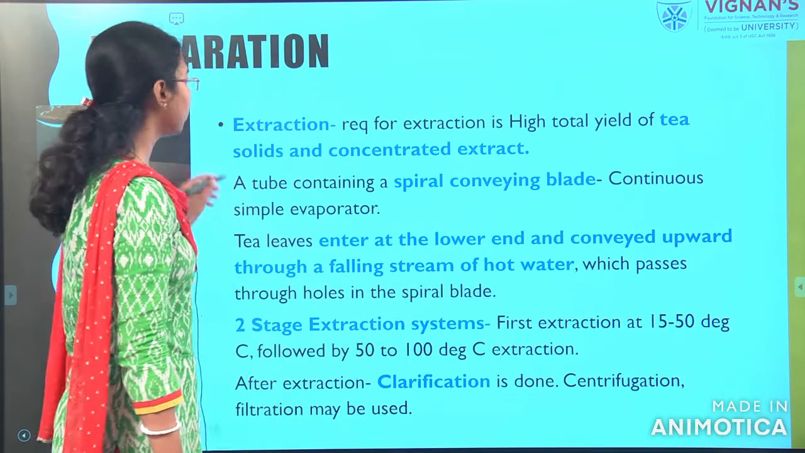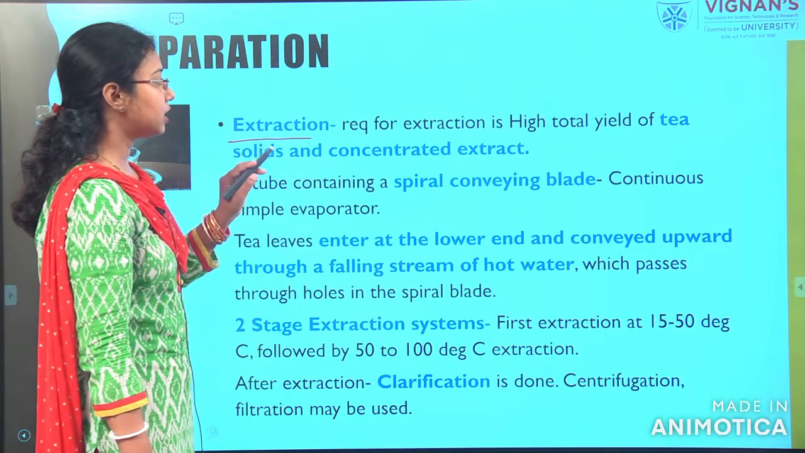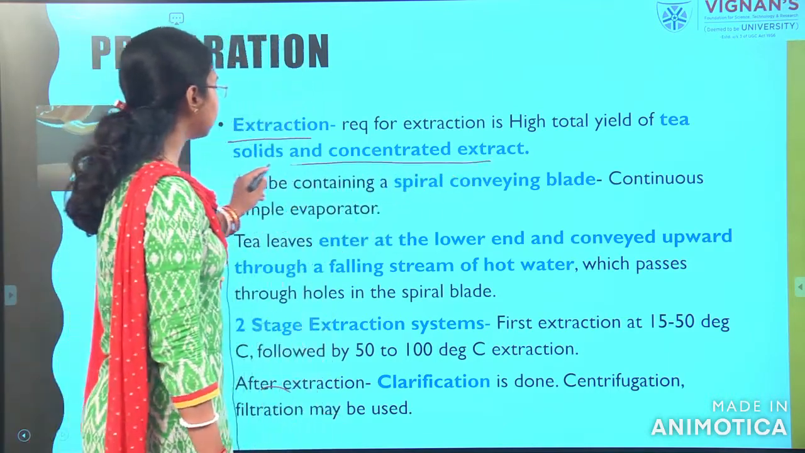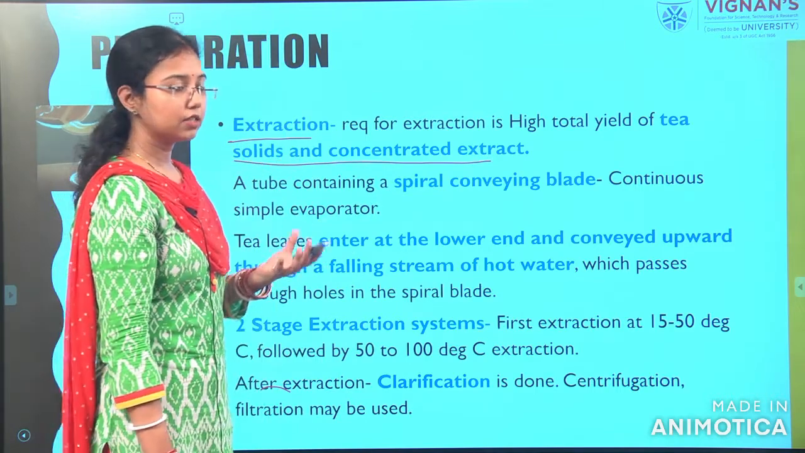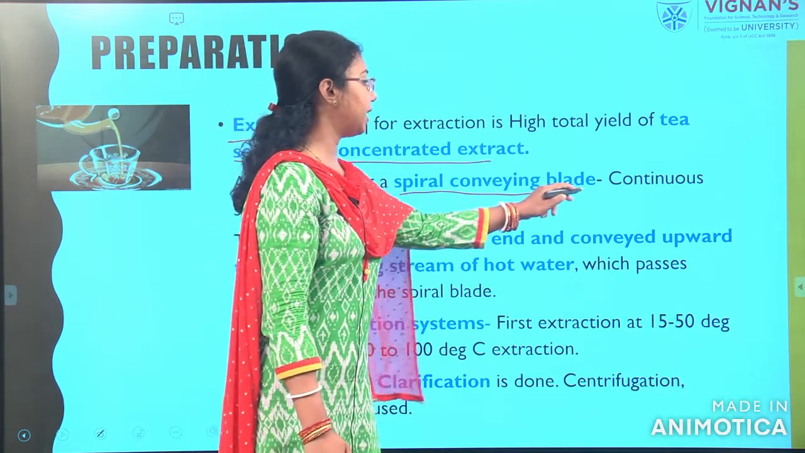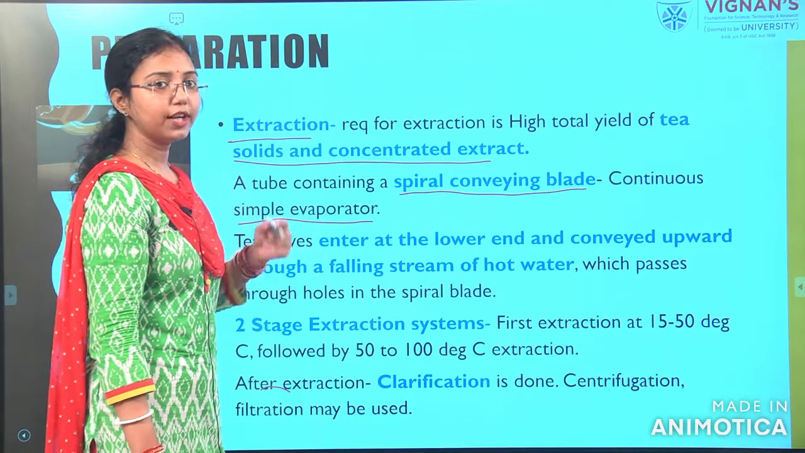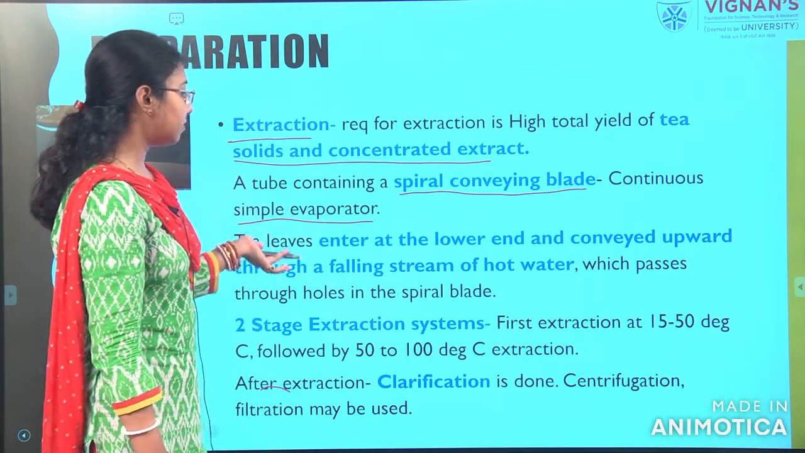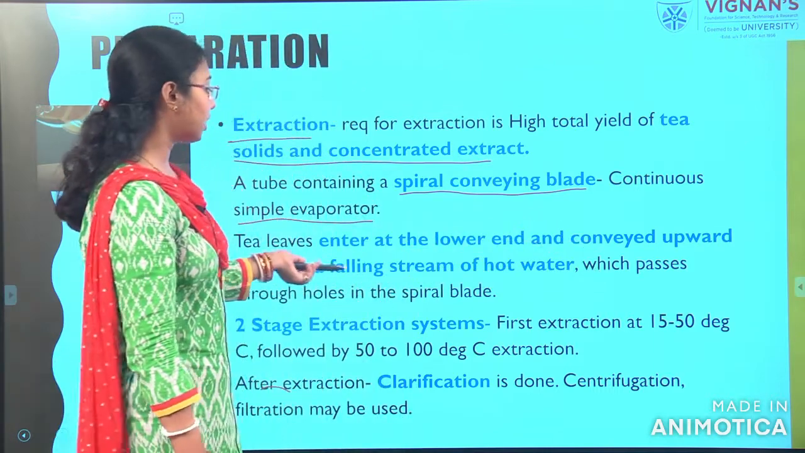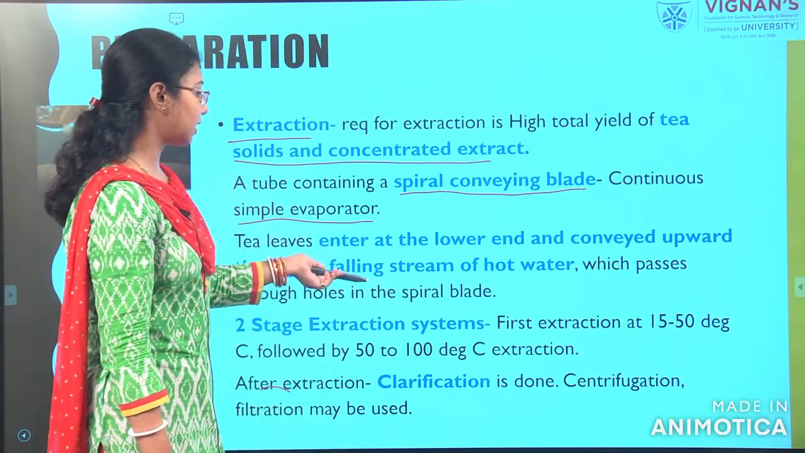For the preparation, first they will do the extraction. What is required for extraction is a high total yield of tea solids and a concentrated extract. First they extract it from the tea leaves. A tube containing a spiral conveying blade or a continuous simple evaporator will be used for extracting it. Tea leaves enter at the lower end and are conveyed upwards through a falling stream of hot air, which passes through the holes in the spiral beds.